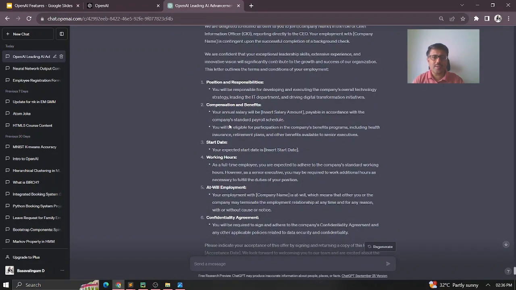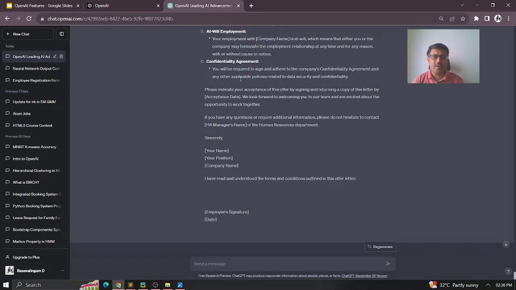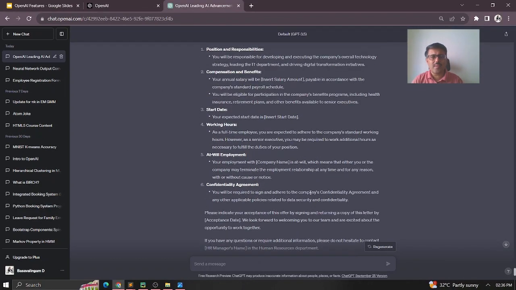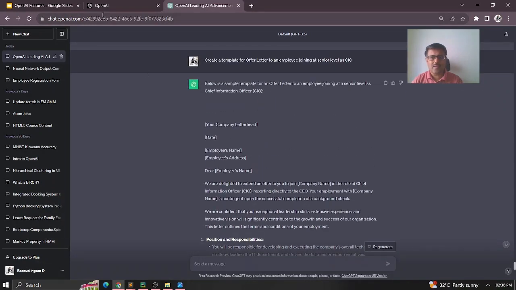The position, responsibility, start date, working hours, at-will employment, confidentiality agreement, all these things will be mentioned, and the basic contents are in place. So typically it will be useful for a startup company where they need not spend a lot of time preparing a template. Like this, they can easily create one.